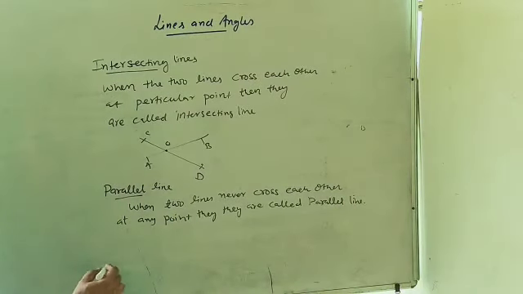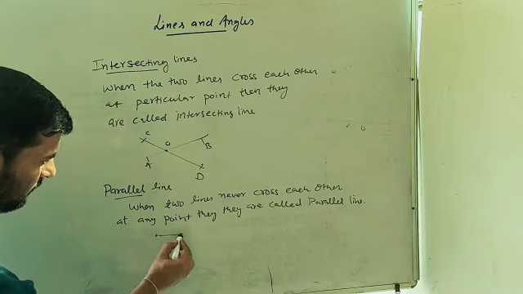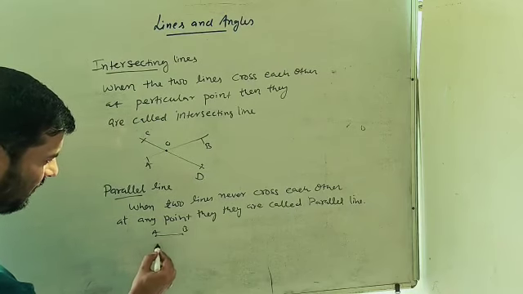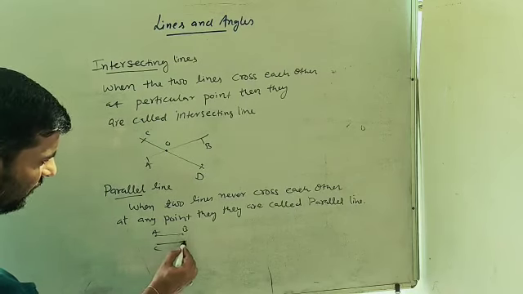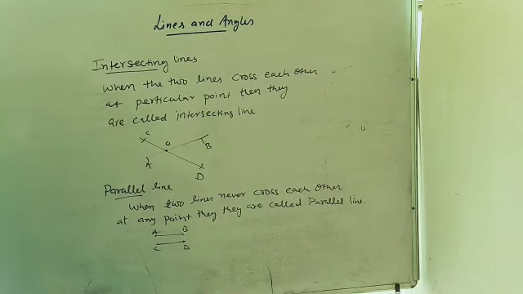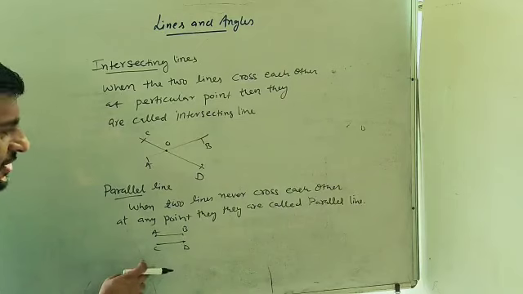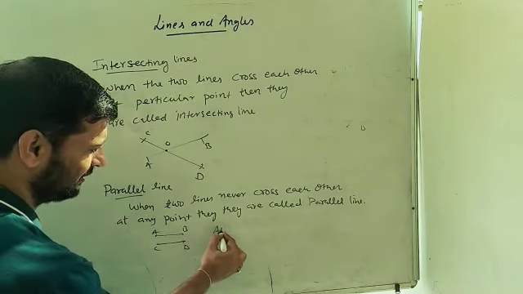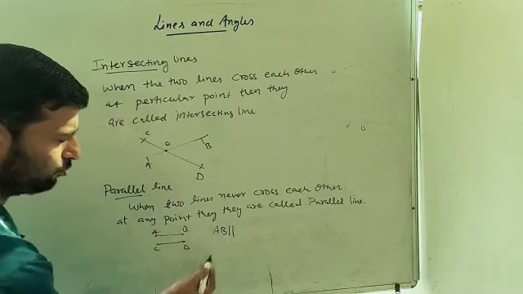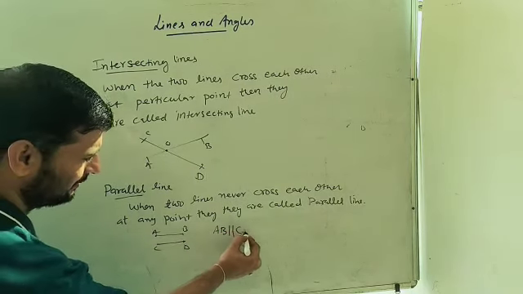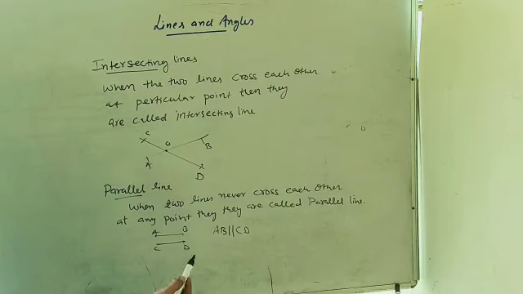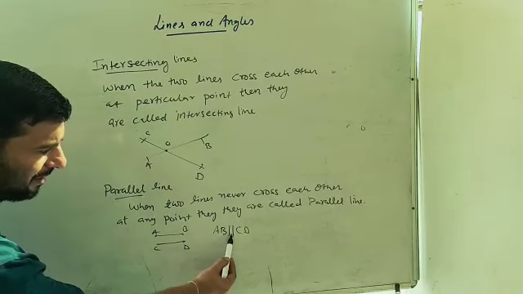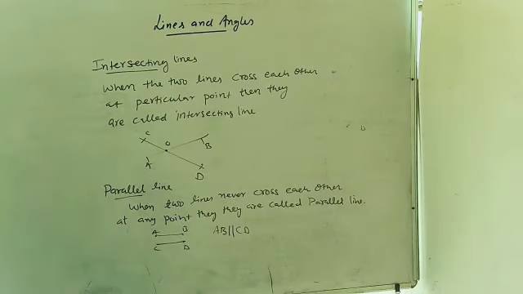And it is represented by, एक लाइन AB है, it is parallel to line CD, just like railway track which never intersect each other, they are always parallel to each other, and it is represented as AB, two straight vertical lines, then CD. It says AB parallel to CD. AB is parallel to CD.